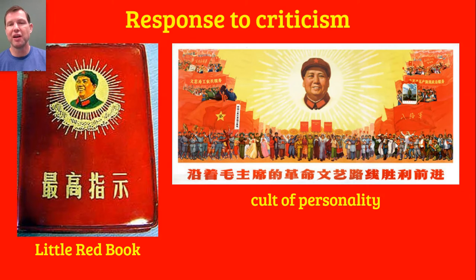And you can see here, we have in both of these, both on the cover of the Little Red Book and this propaganda poster, we see Mao presented as the shining sun, the rays of the sun emanating from him. He is the source of light. He is the source of energy. Everything revolves around him.